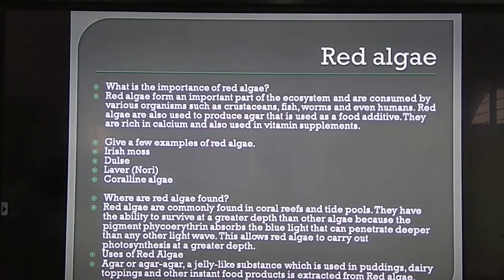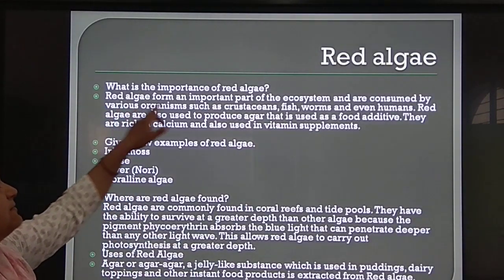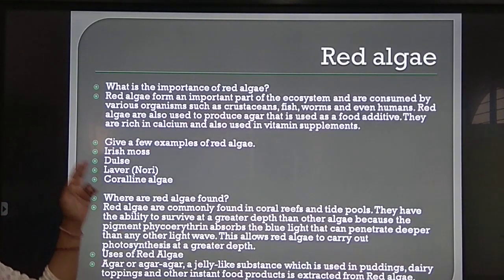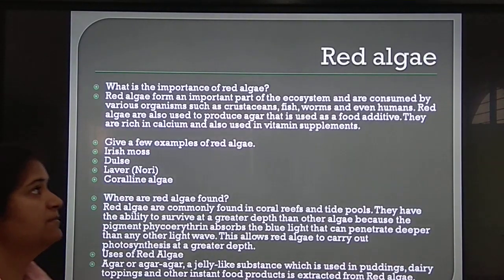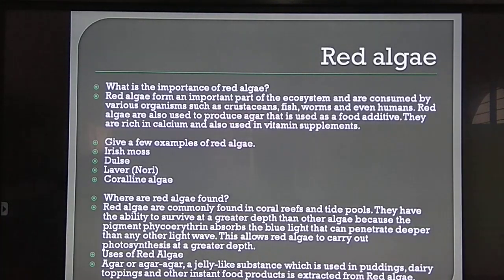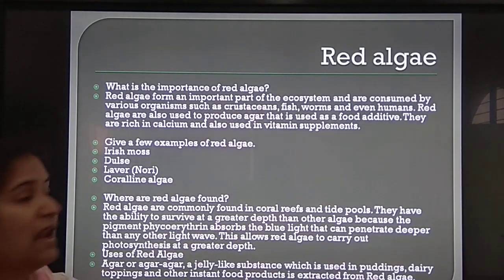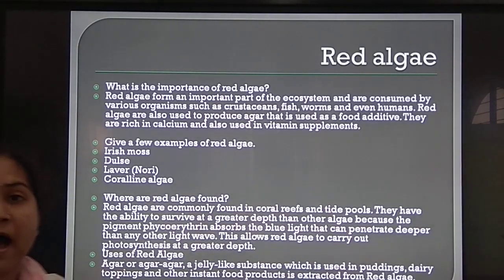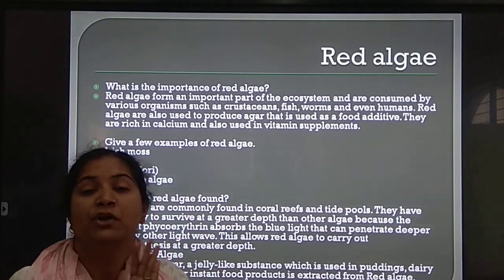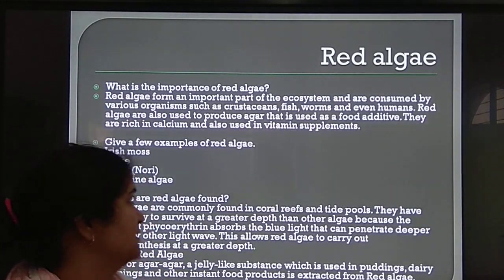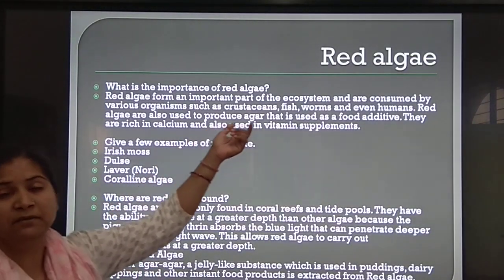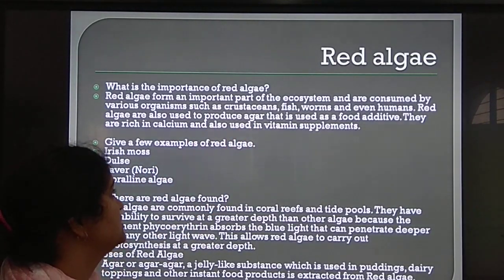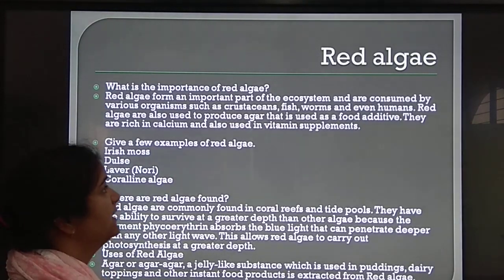Now, red algae. Some important features of red algae. What is the importance of red algae? Red algae form an important part of the ecosystem and are consumed by various organisms such as crustaceans, fish, worms, and even humans. So red algae have a producer role in the ecosystem. They can be eaten by various consumers, primary consumers. Even humans can feed on red algae.